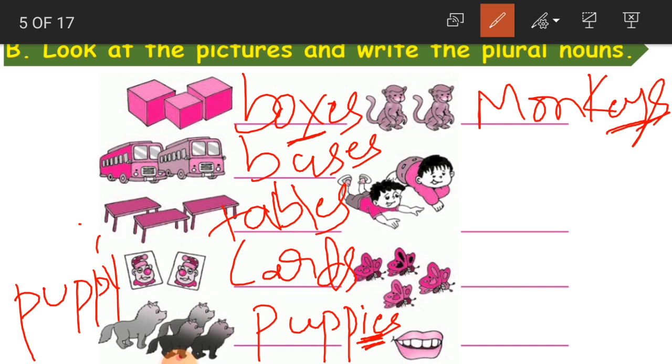But here in monkey, if you see the singular form, monkey, E is a vowel. So that is why Y remains the same, and only S will be added.